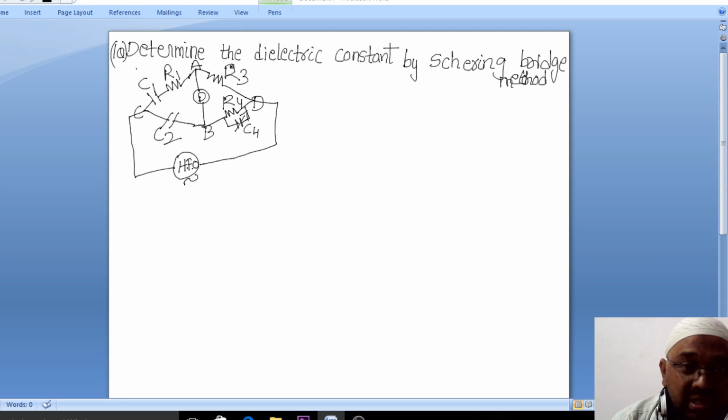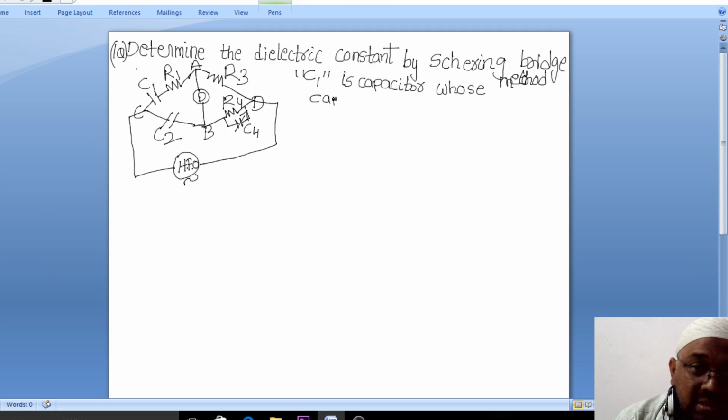First of all, we need to know what is C1 here, right. So what are the things which are there in the figure, we will write it down first of all. C1 is the capacitor whose capacitance is to be determined. I said that we started with the anti-clockwise direction. So C1 is the capacitor whose capacitance is to be determined.